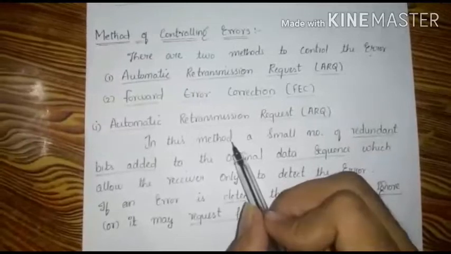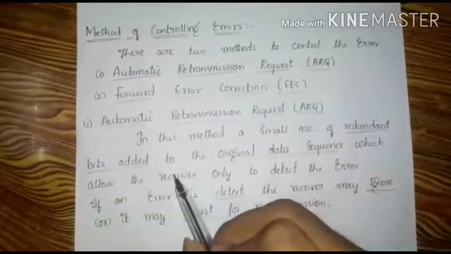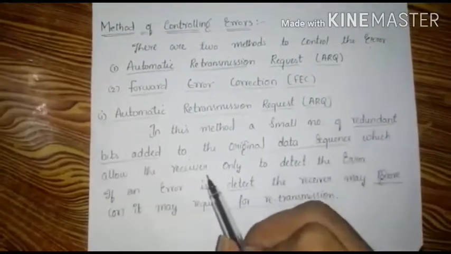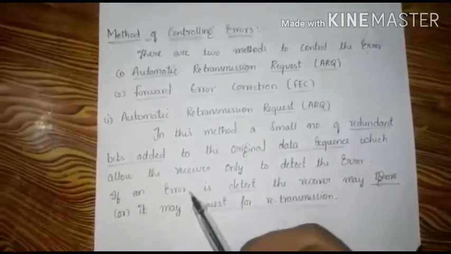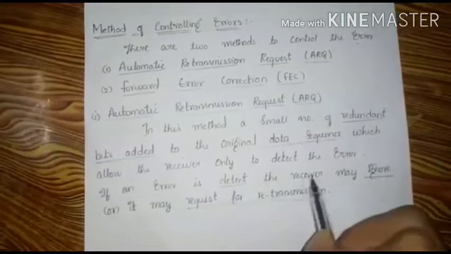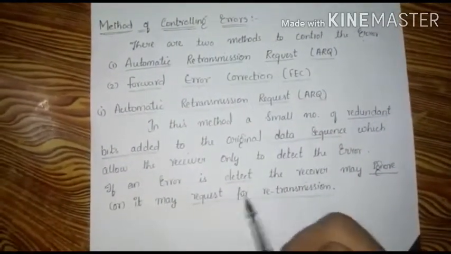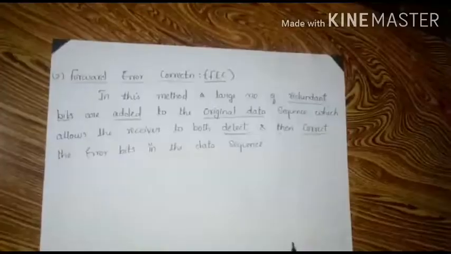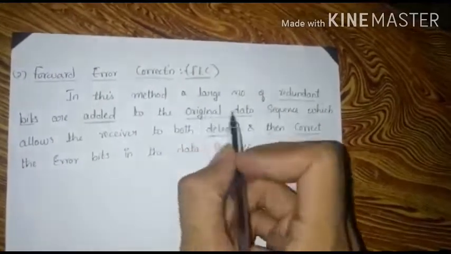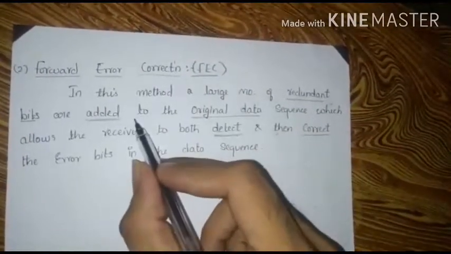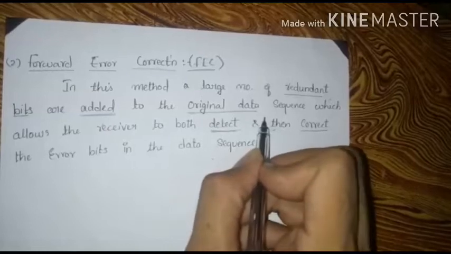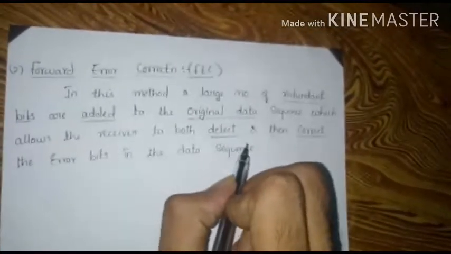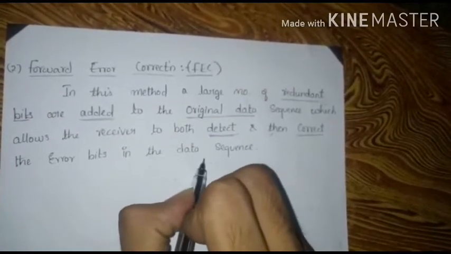In this method a small number of redundant bits are added to the original data sequence, which allows the receiver only to detect the error. If any error is detected, the receiver may ignore it or it may request retransmission. The next one is forward error correction. In this method a large number of redundant bits are added to the original data sequence, which allows the receiver to both detect and then correct the error bits in the data sequence.